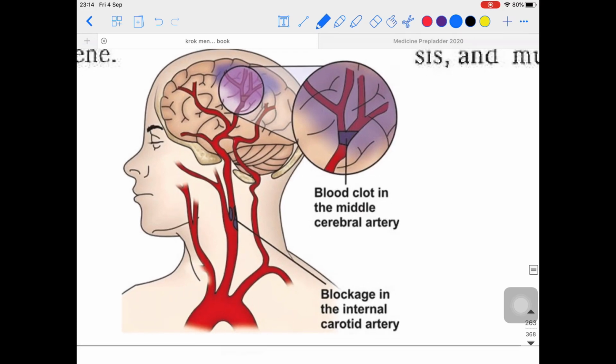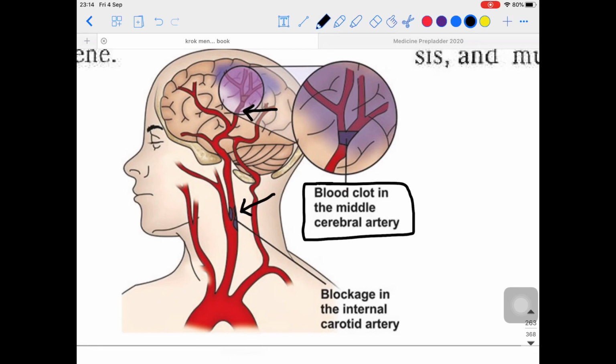Here is the internal carotid artery, and now it is continuing, and this one over here which you are seeing is the middle cerebral artery. Now you can see that there is a blood clot in the middle cerebral artery.